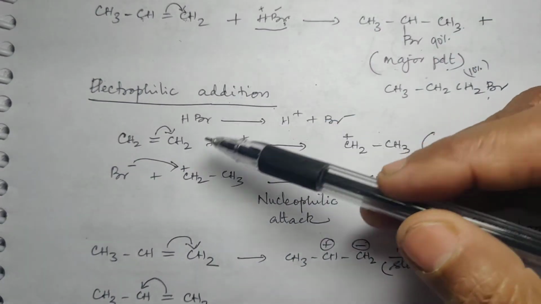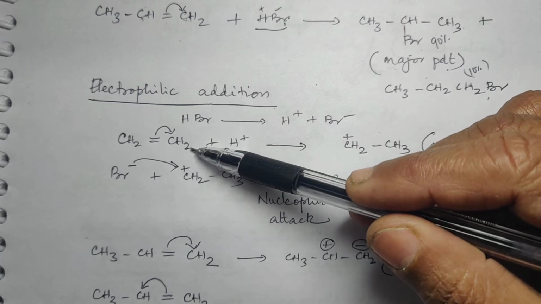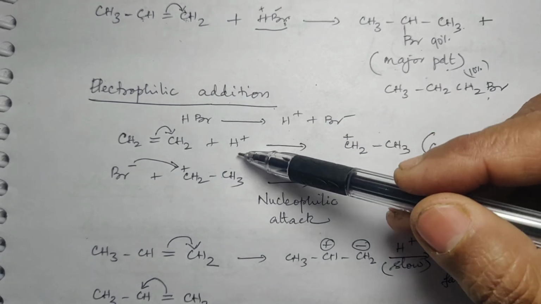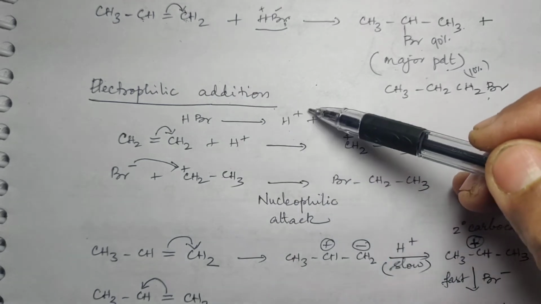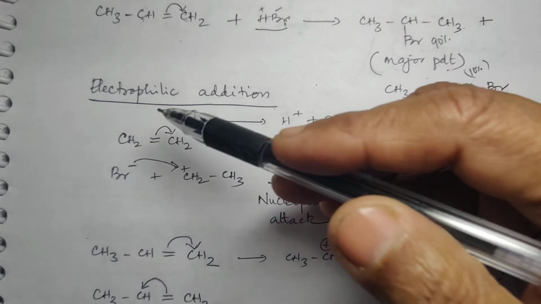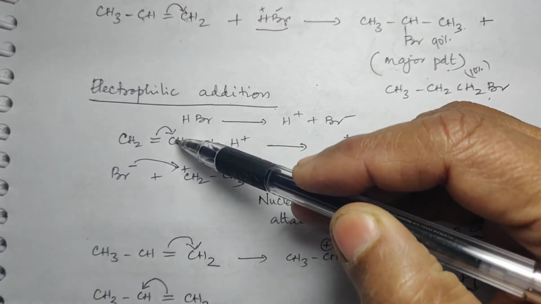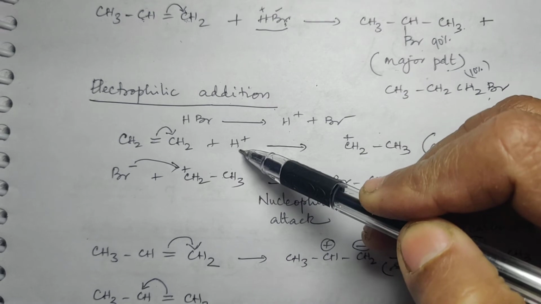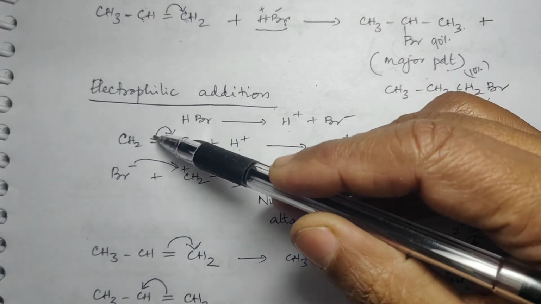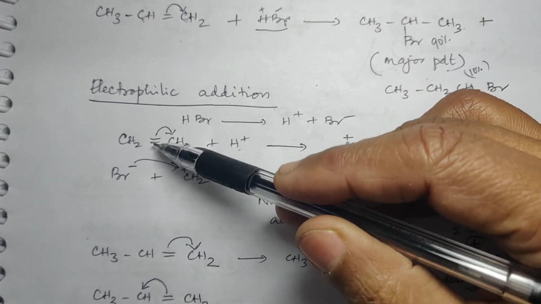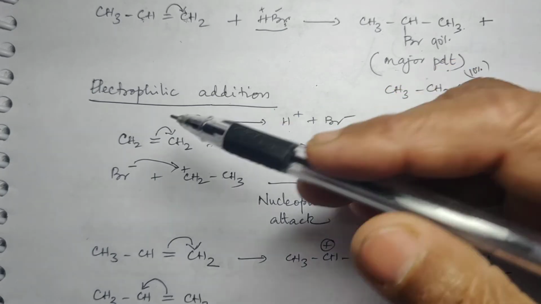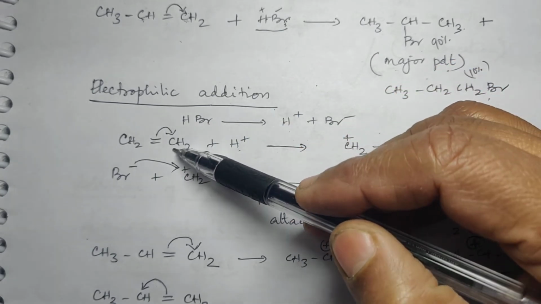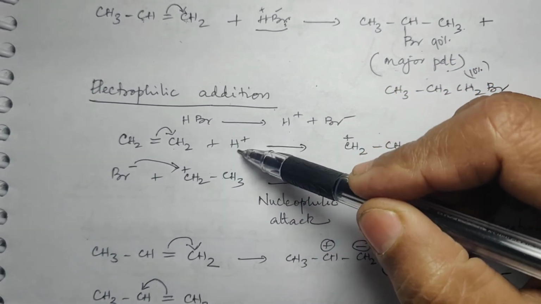Now here, in the first step, what is happening? The CH2 double bond CH2 is adding up a proton. HBr में से H plus को सबसे पहले लेगा. For that, one carbon should be negatively charged. Only then can H plus be taken, right? So this bond is shifting toward this. This is symmetrical. इधर हो जाए उधर हो जाए बात बराबर है. So when it is shifting here, this will become C minus, and C minus will take up this H plus.